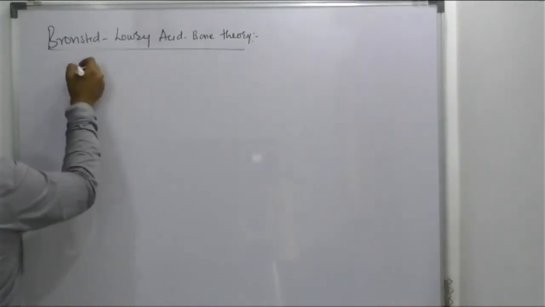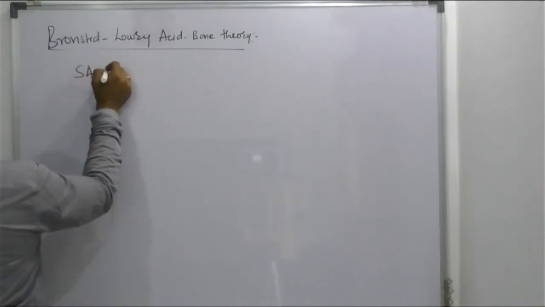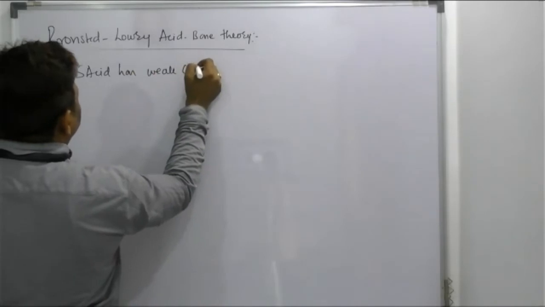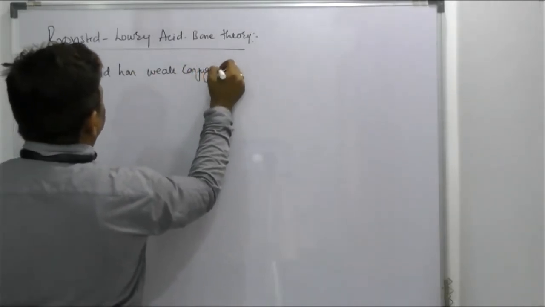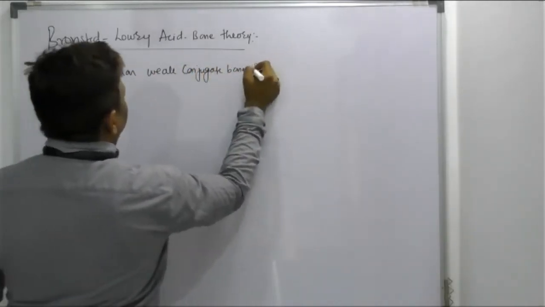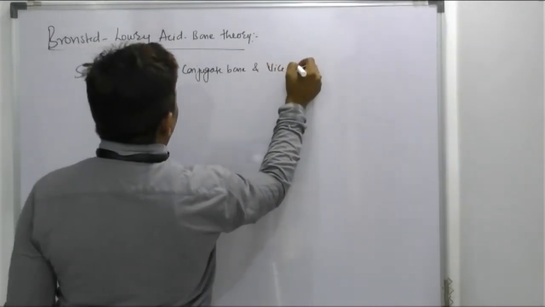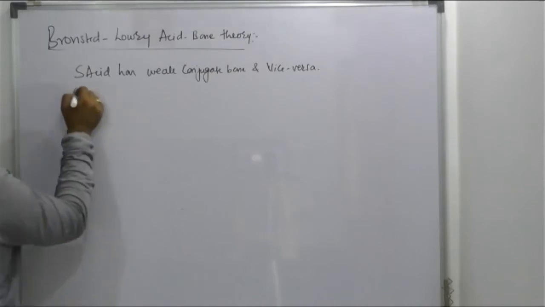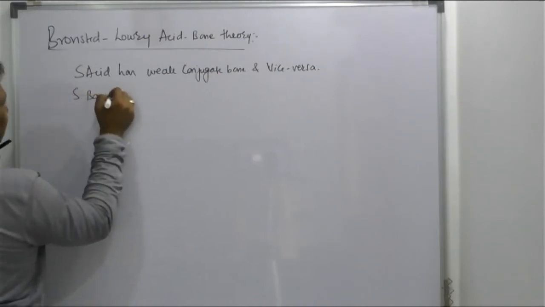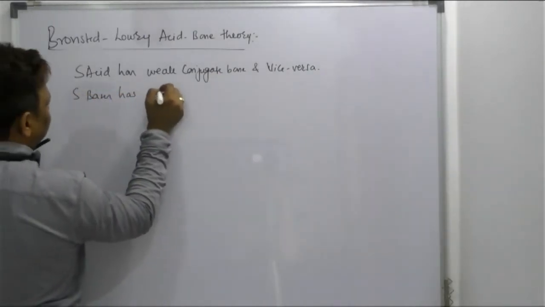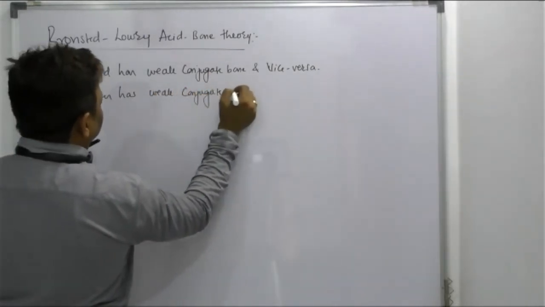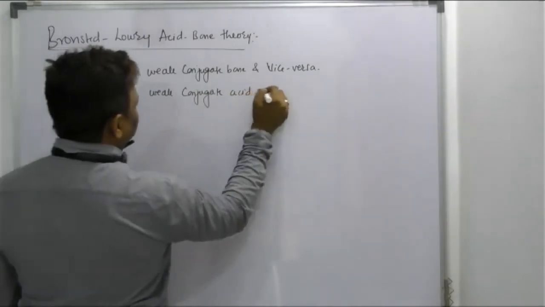What is that? A strong acid has a weak conjugate base. Yeah. And vice versa. It is enough, this statement. That means a strong base has a weak conjugate acid.